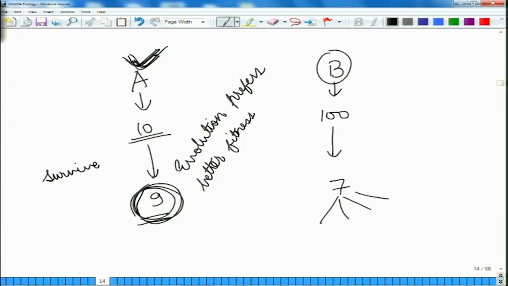So, after a while we would observe that in this system we will have more organisms with A kind of characteristics as compared to B kind of characteristics. So, evolution tends to maximize the fitness that is present.